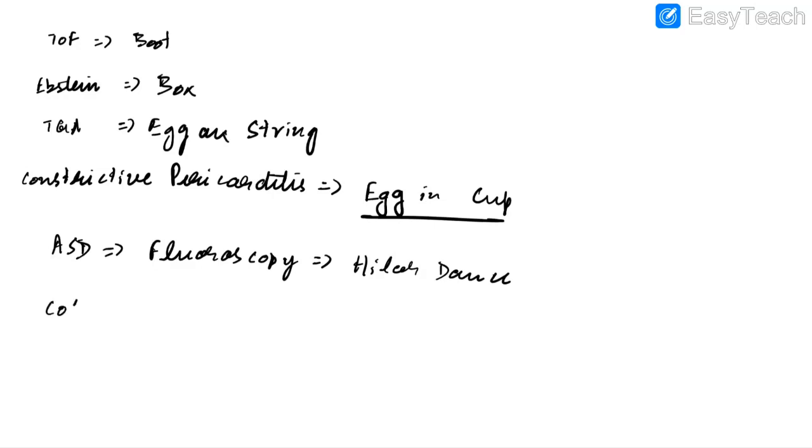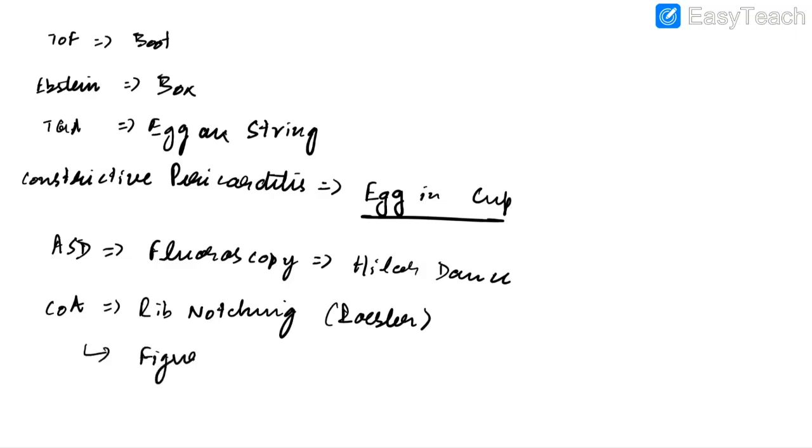In case of coarctation of aorta, we will see inferior rib notching. This rib notching can also be seen in superior vena cava obstruction and neurofibromatosis. This inferior rib notching seen in coarctation of aorta is called as Roesler sign. In coarctation of aorta, we will also see figure of 3 sign.